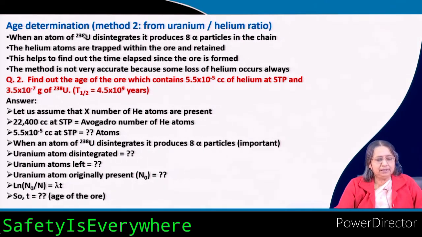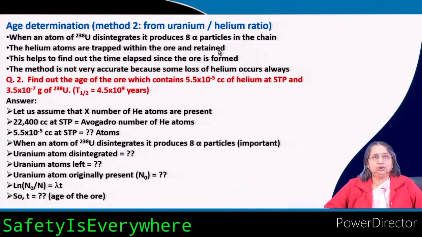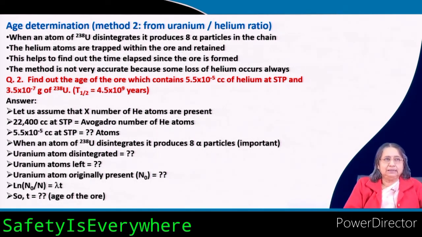When an atom of uranium 238 disintegrates, it produces 8 alpha particles in the chain. After leaving 8 alpha particles, it goes to the end product, lead. Now, the helium atoms are trapped within the ore and retained. So, the helium it is producing is trapped inside the ore.